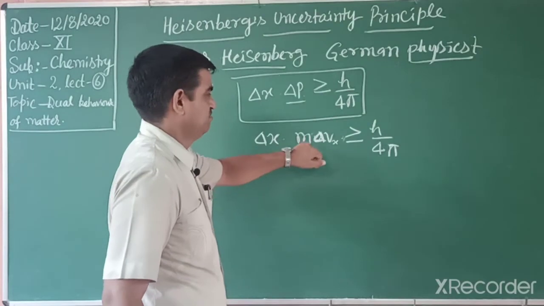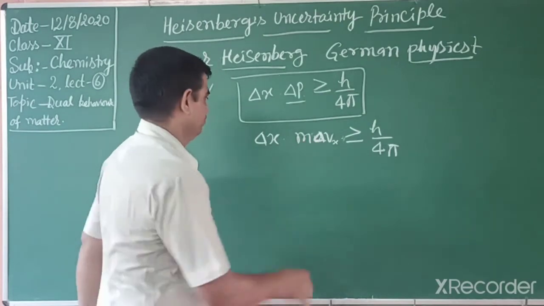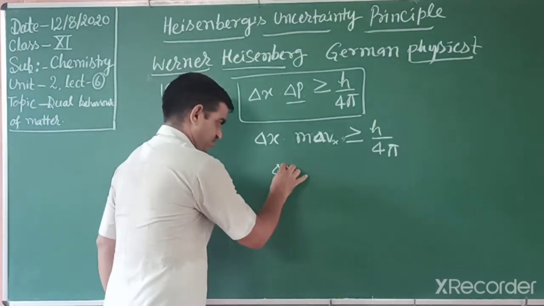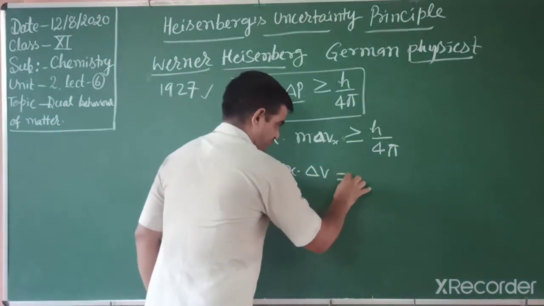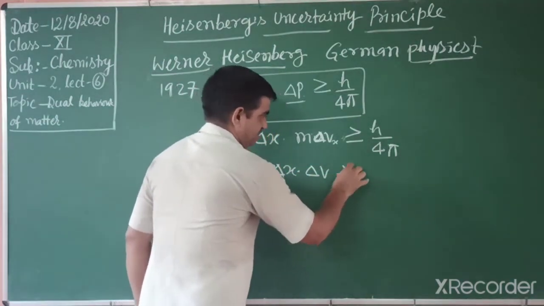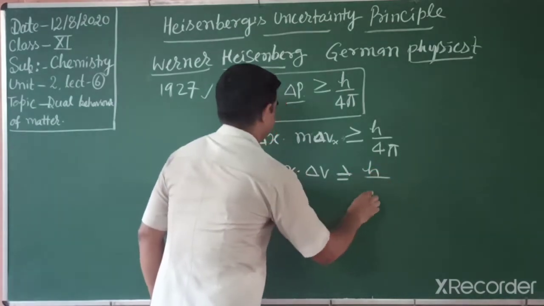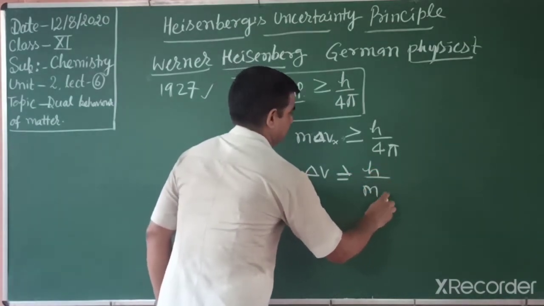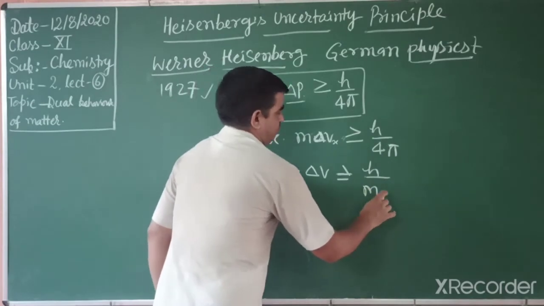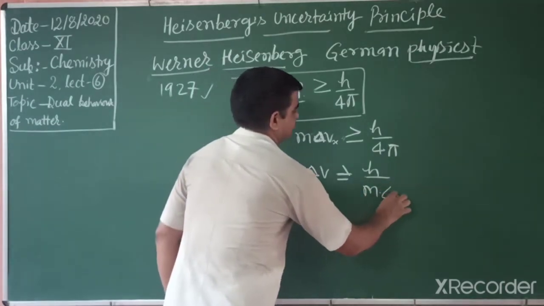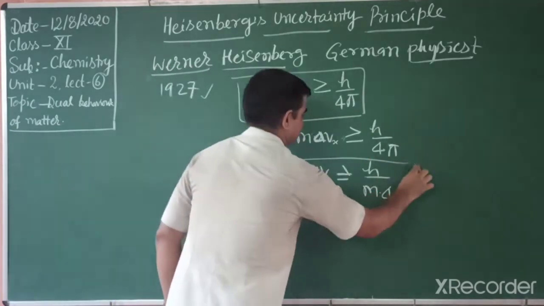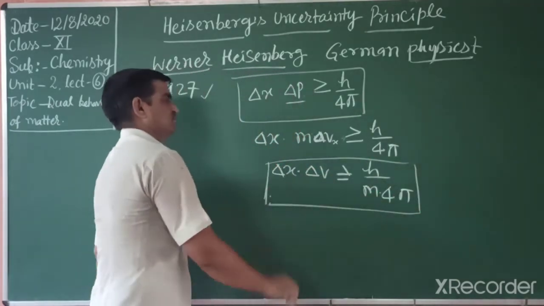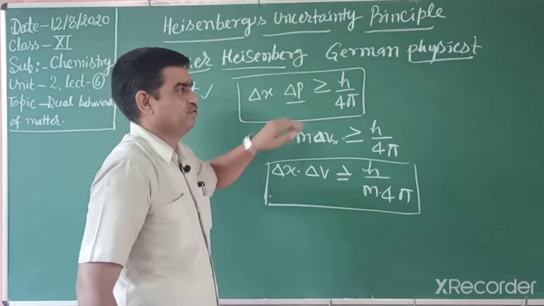If you want to find out uncertainty in velocity only, then you can solve: delta x into delta v is equal to or greater than h by 4 pi m. We can solve numericals on this, and this is very important.